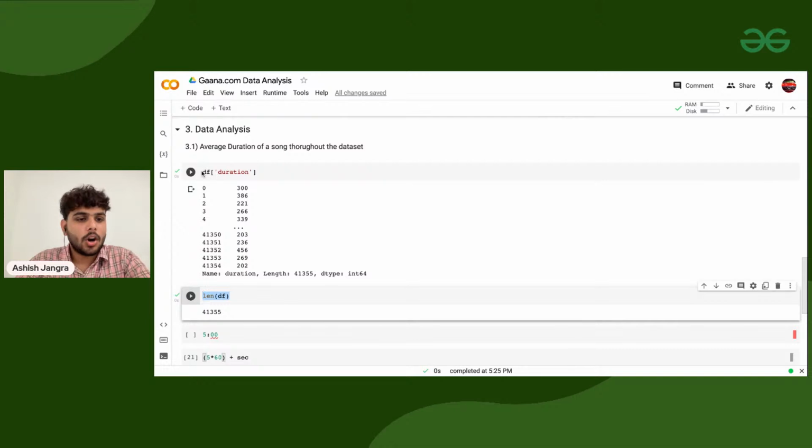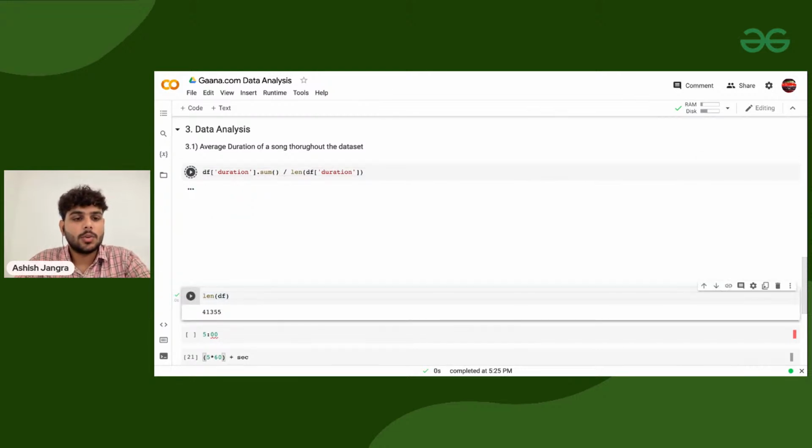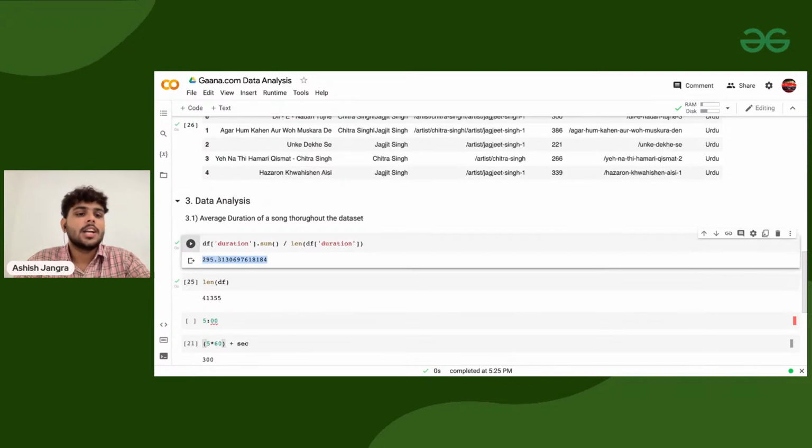I'll sum all of them and divide by the length of df of duration. Now if I'm executing it, the average duration that came out is 295 seconds.